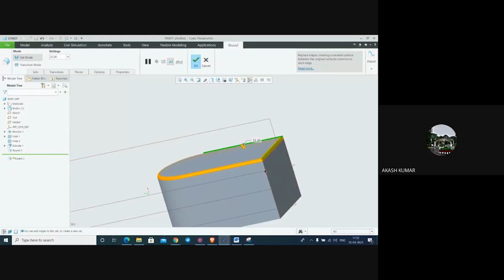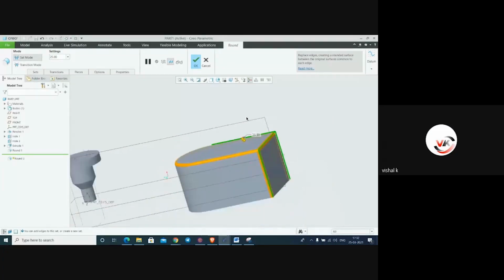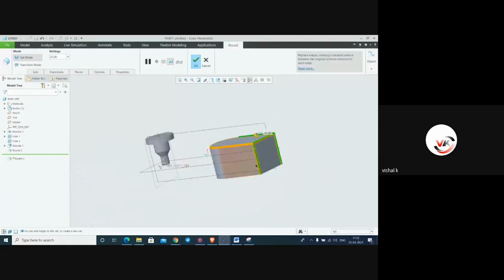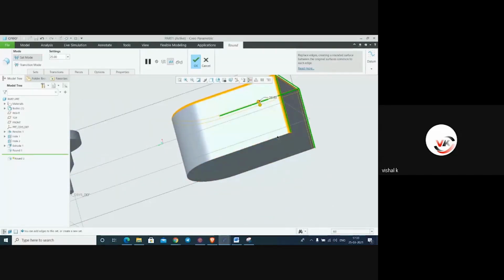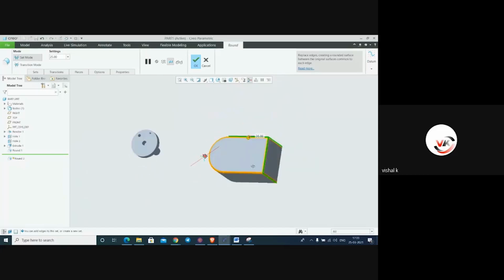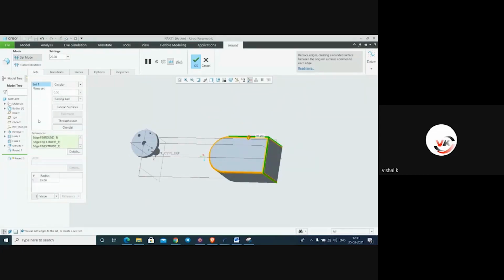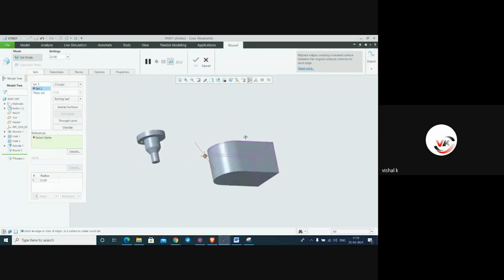Same thing. Here again we have to select these two corners. So according to the fillet, we have to change these parameters. In this new set, select new set.